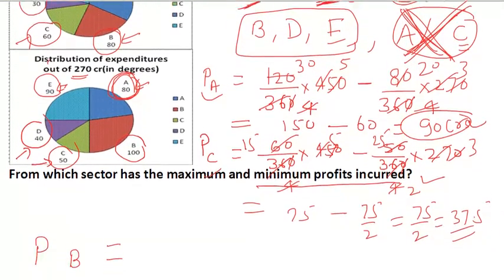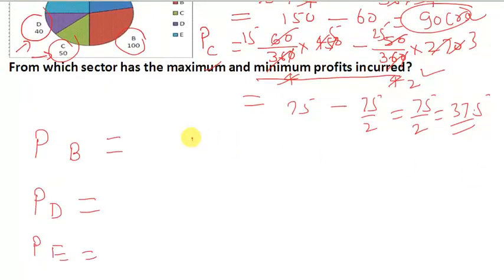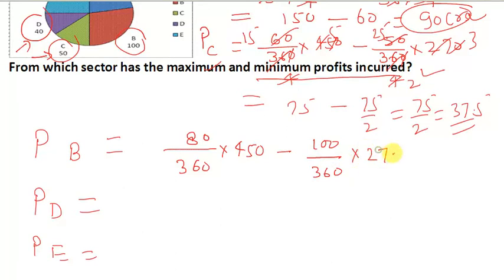Now calculate the profit of sector B. Revenue of B will be 80 divided by 360 into 450, minus expenditure of B, 100 divided by 360 into 270. Okay. You can solve it.